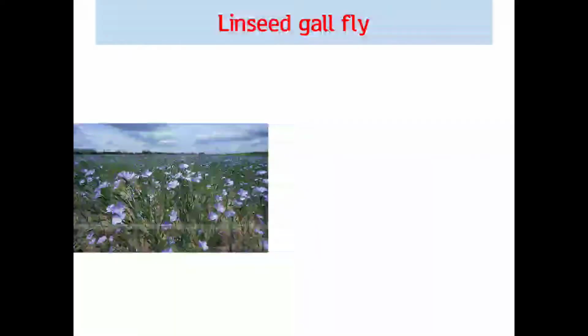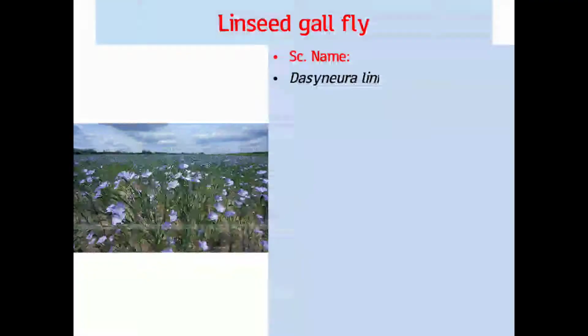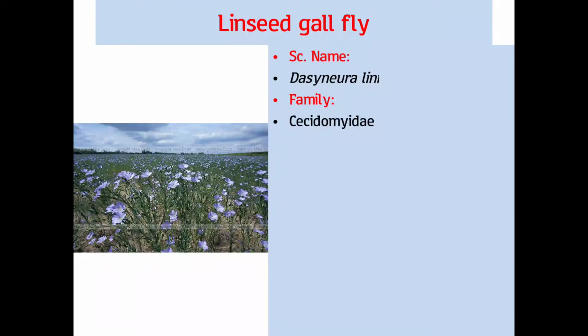Today we have to discuss another important oilseed crop, linseed and safflower. In linseed, the first pest, or only one major pest, is the linseed gallfly. Linseed in Marathi means Javas. Scientific name Dasyneura lini, family Cecidomyiidae, order Diptera.